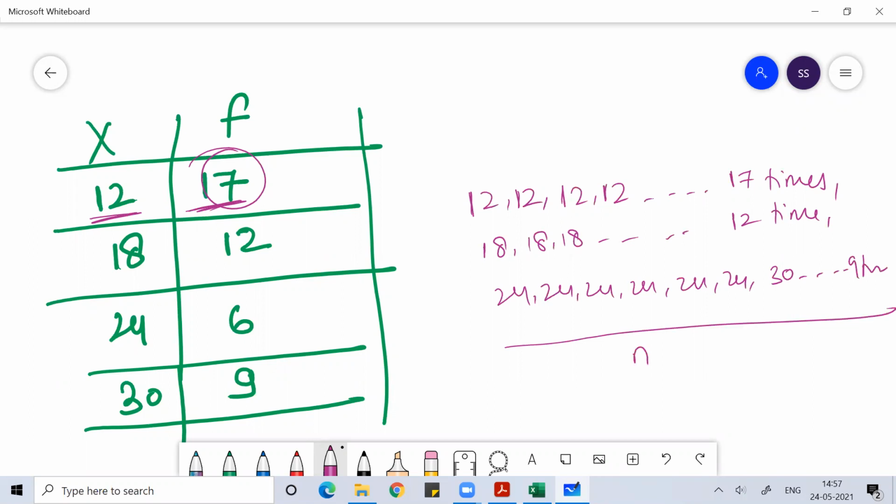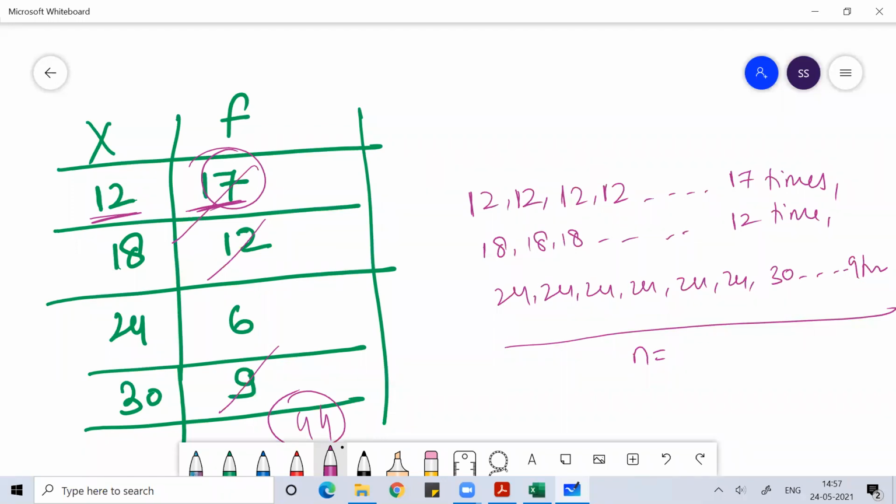So how many numbers do you have? This is 29, 38, 44. You have 44 numbers. And which value has the maximum repetition? That value is 12, because 12 is repeated 17 times. I hope you're understanding the mode.